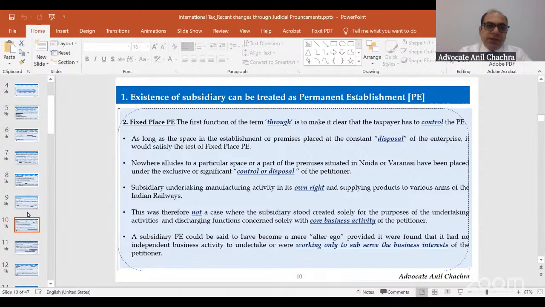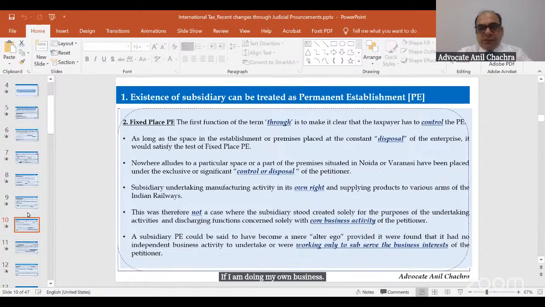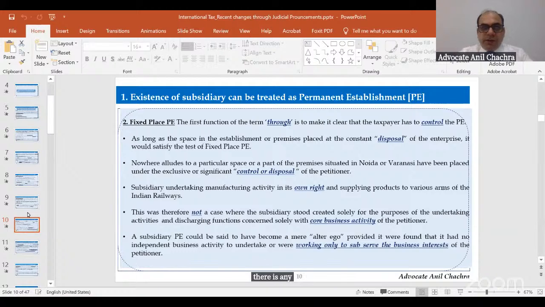The last thing the court mentioned, that a subsidiary PE could be said to have become a mere alter ego, provided it were found that it had no independent business activity to undertake or work only to subserve the business interest of the petitioner. So that's the same thing. If I am doing my own business, and the foreign companies are also doing their own business, that means we can't say that there is any activity which can be correlated. If it can be correlated, in that case, yes, some sort of PE would get created.